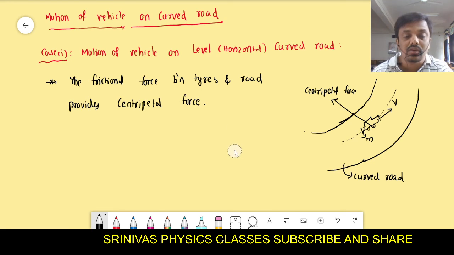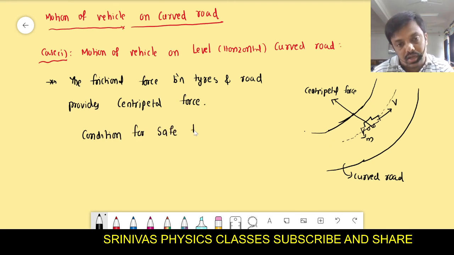That means the condition for safe turning of the vehicle. If the vehicle wants to turn safely along the curved road, what is the condition?